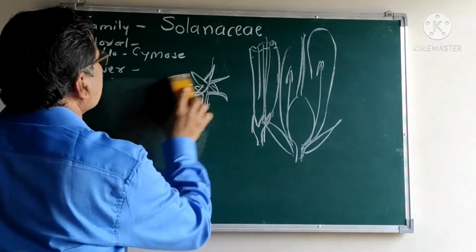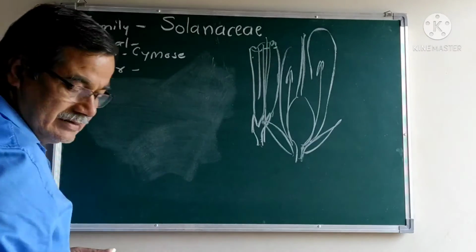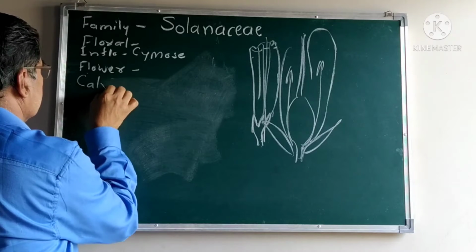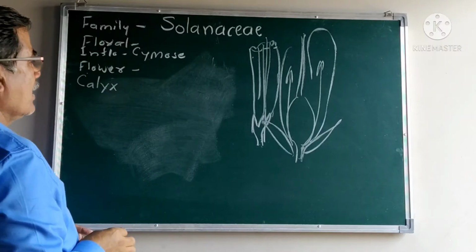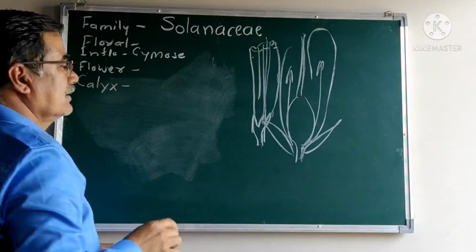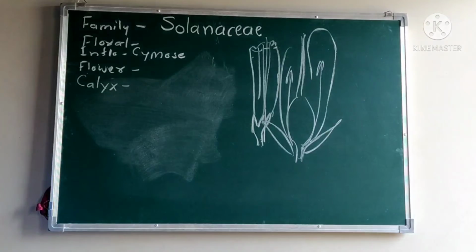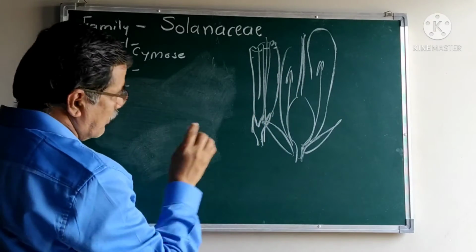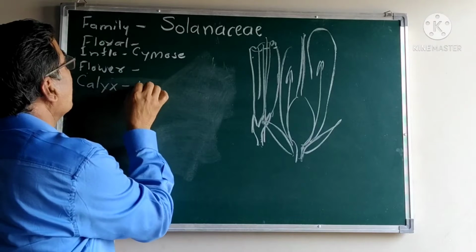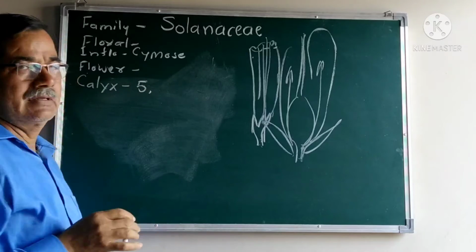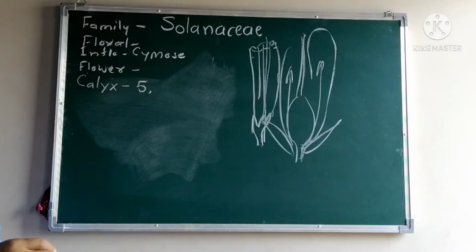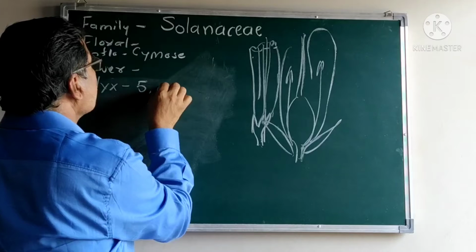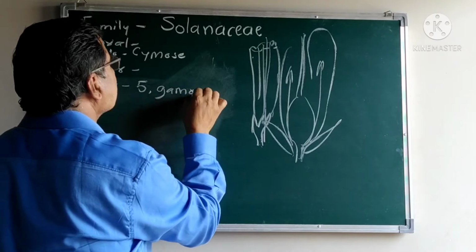We are going to see the next part, that is the calyx. An individual member of the calyx is known as a sepal. In the majority of plant bodies, the sepals are 5. These sepals are gamosepalous.